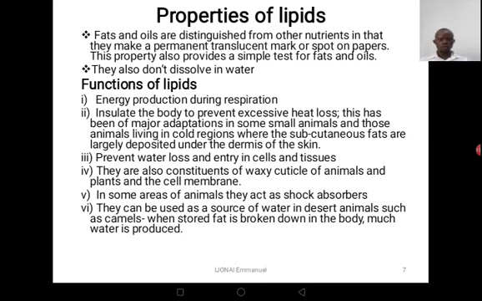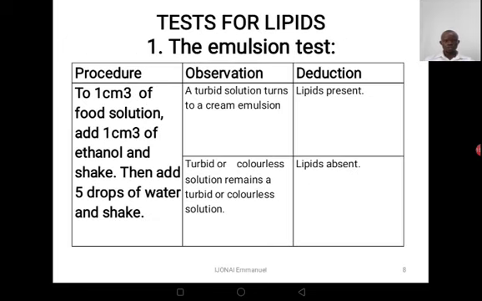Even cows when they are running, because they have too much weight, the fats, more so in the joints, act as shock absorbers. Then they can be used as a source of water in desert animals, for example camels. When the fat is broken down in the body, much water is produced.